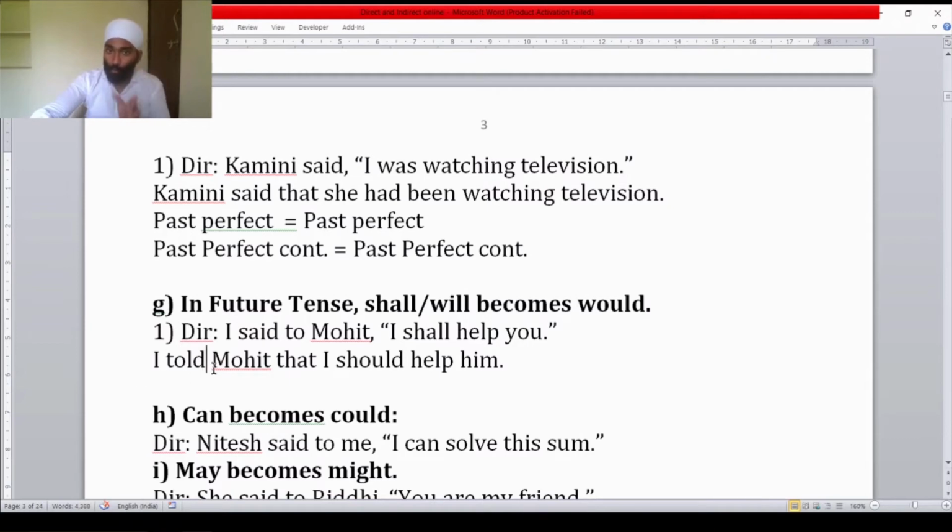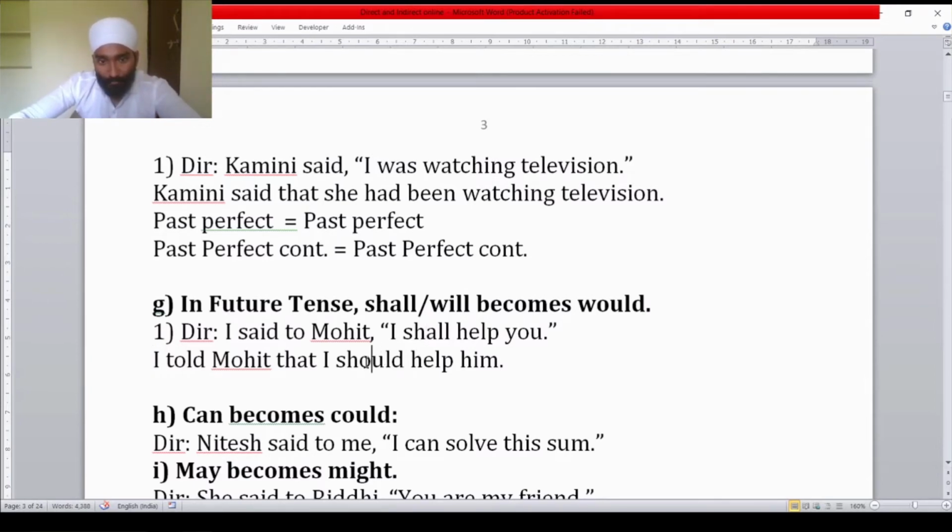But if said to comes, it will become told. I told Mohit that I. Here we have used I, it's okay. I is there, so we are not changing it, because here the subject is the first person itself. This is why. These pronoun changes we will see in the next part.